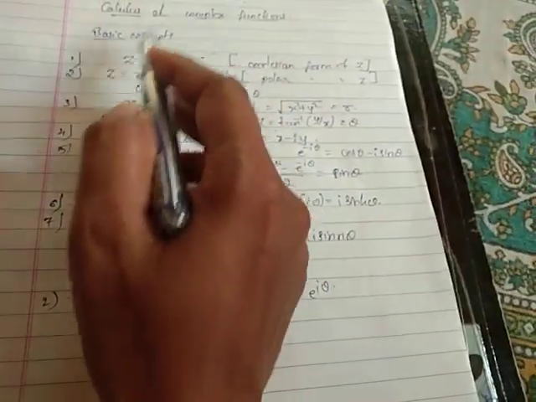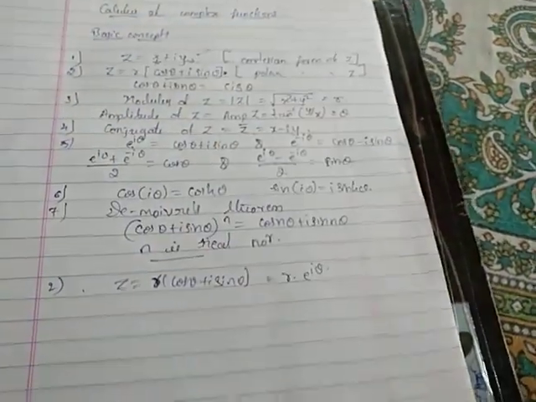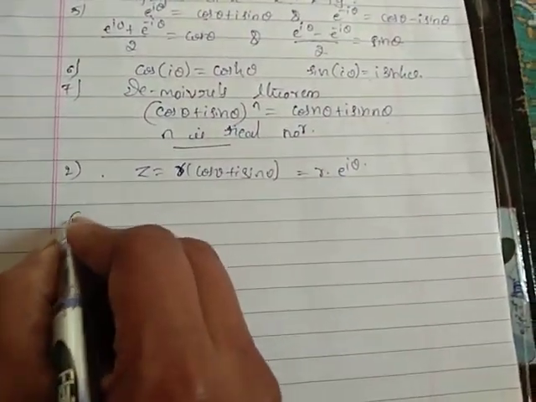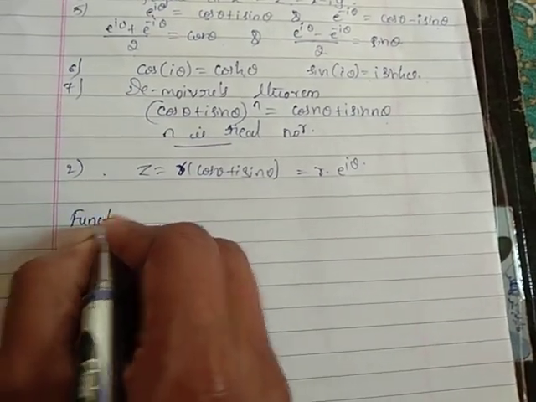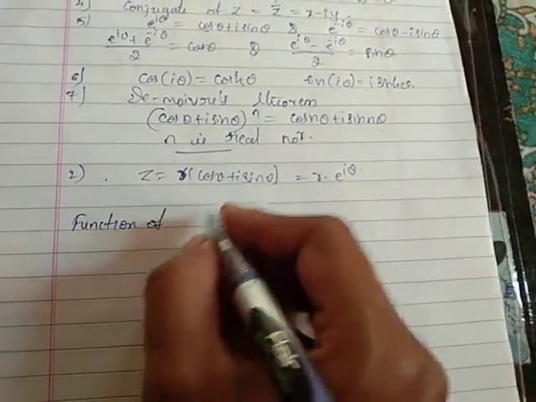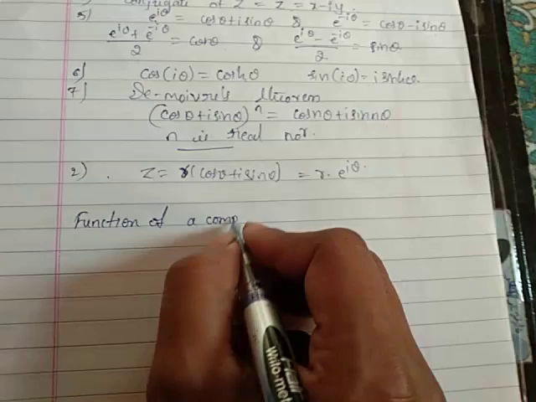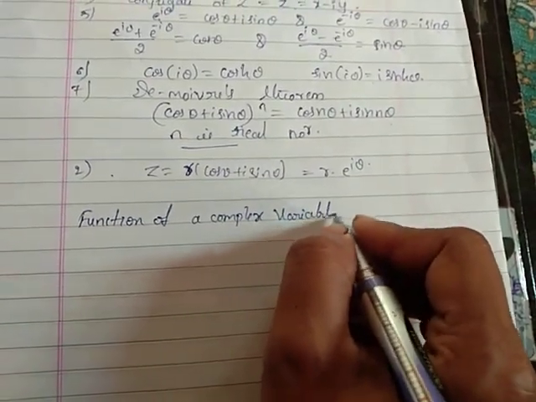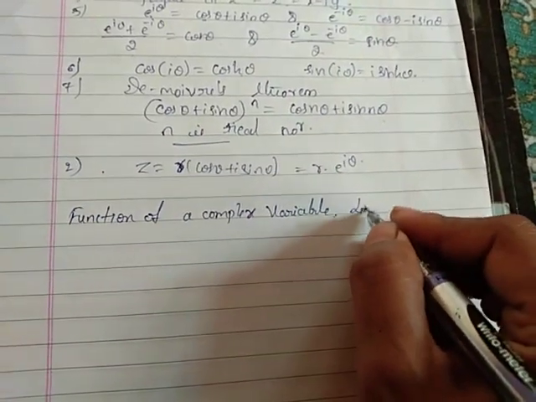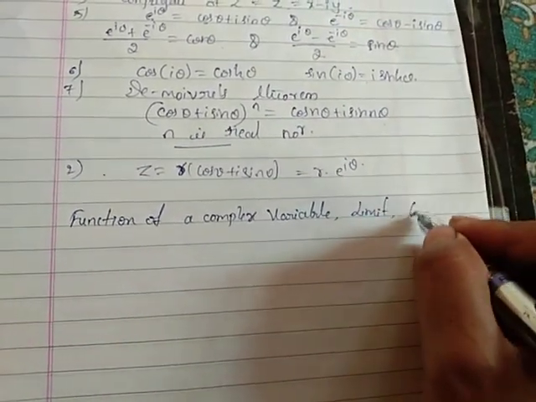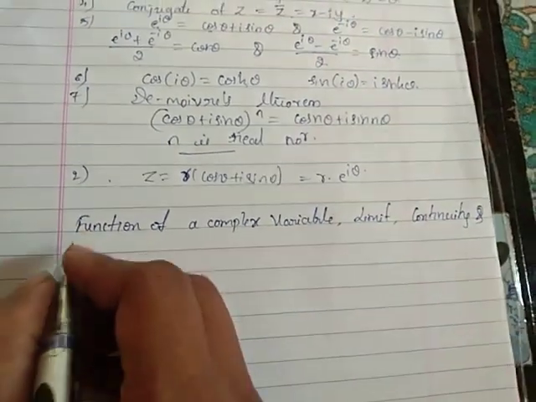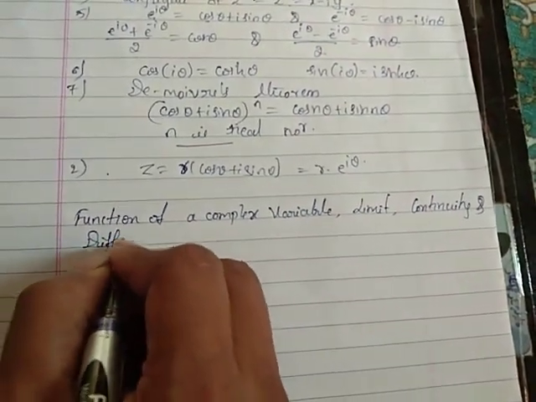We have already seen the basic concepts of the complex number. Now I'm moving to the next topic in the syllabus, that is the functions. Now we are seeing function of a complex variable, limit, continuity and differentiability.